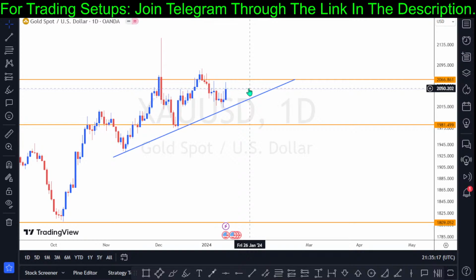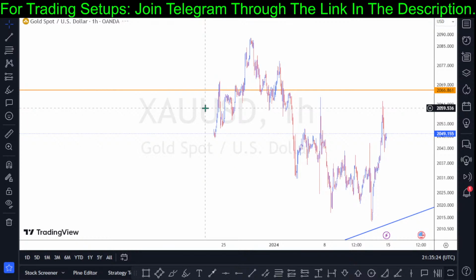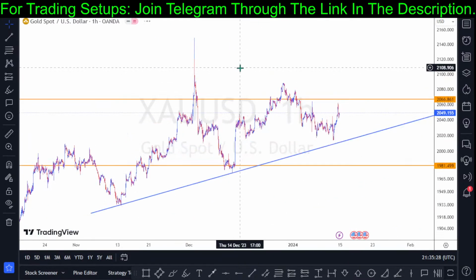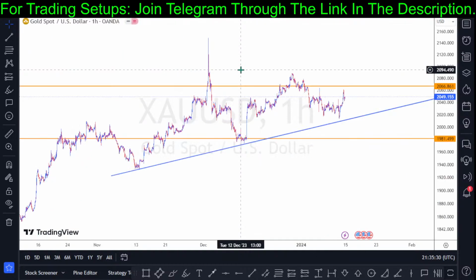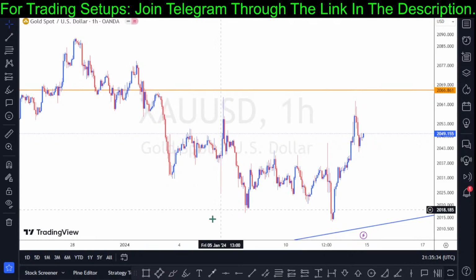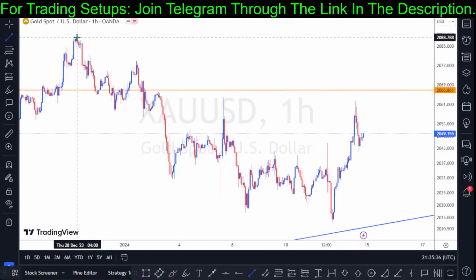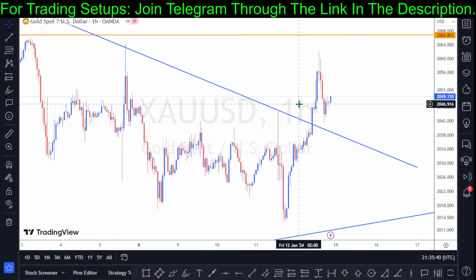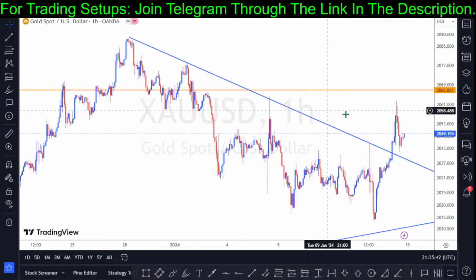Someone said, I see a descending trend line break on the 1 hour. Let's check out what we have on the 1 hour. Well, based on what I can see on the 1 hour, I can't see any descending trend line right here. If you tell me this is a descending trend line, maybe you are trying to capture the high right here all the way to this structural formation right here, where you could be targeting right here.